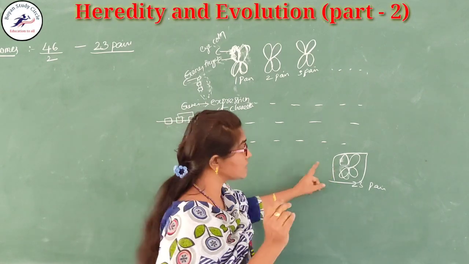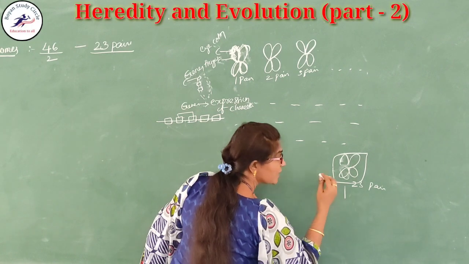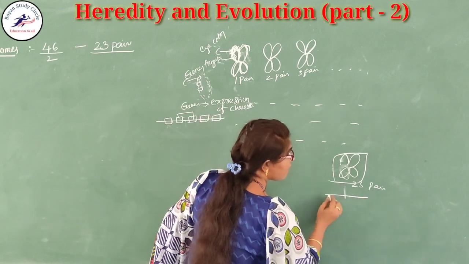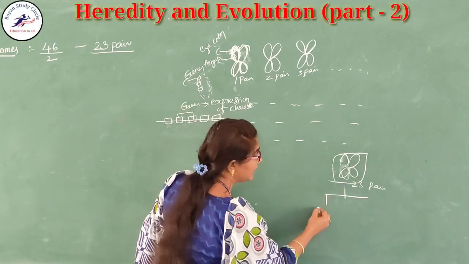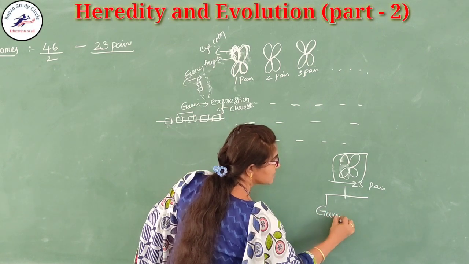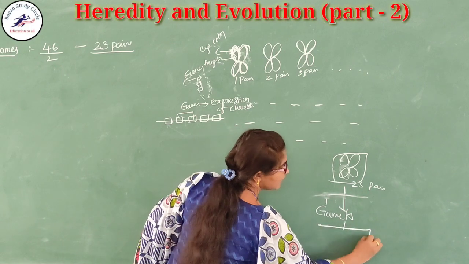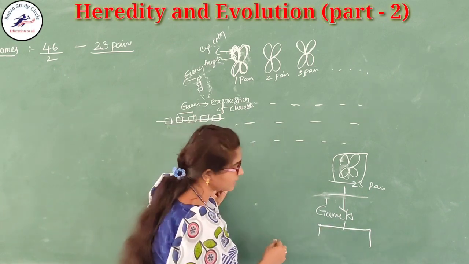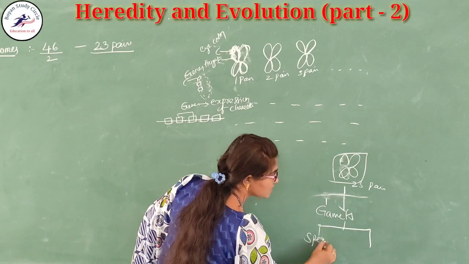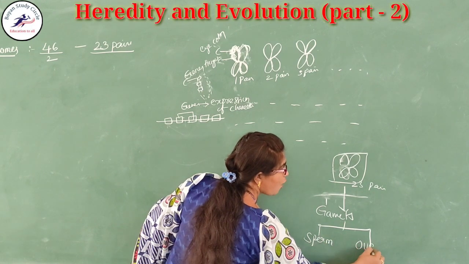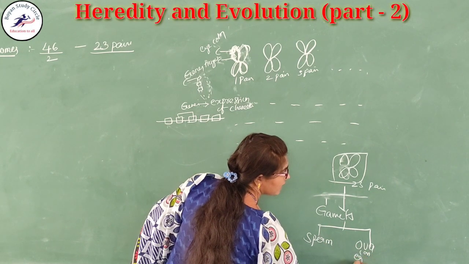This last pair exhibits the special feature that it can form the gametes. Mainly two types of gametes are present: the sperm and the ova, or egg.